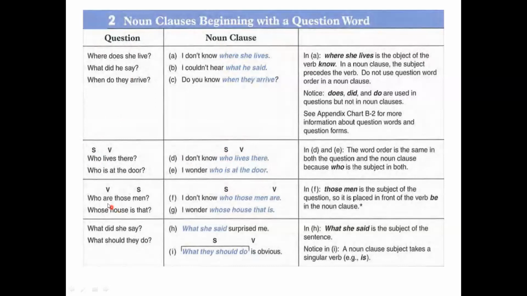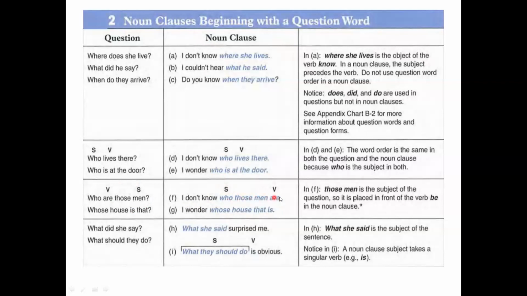The next example: who are those men? Are is the main verb of the question, and those men is the subject. But when you say, I don't know who those men are, who is the subject of the noun clause, and those men are part of this subject: who those men are.